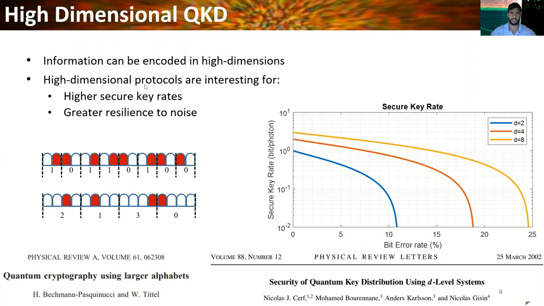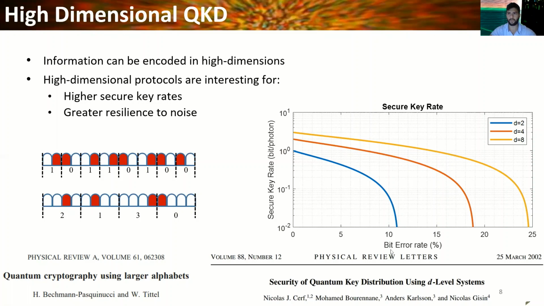High-dimensional protocols are interesting for higher secure key rates and also greater resilience to noise. If we look at the secure key rates versus the bit error rate for different dimensional encoding sizes, we'll see that at zero bit error rate, we will get 1 bit of information in the case of 2-dimensional encoding, and 2 or 3 bits of information in the case of 4 and 8, and this is just the capacity improvement that we could get in the classical communication case.